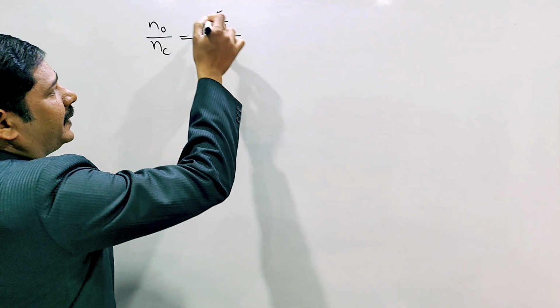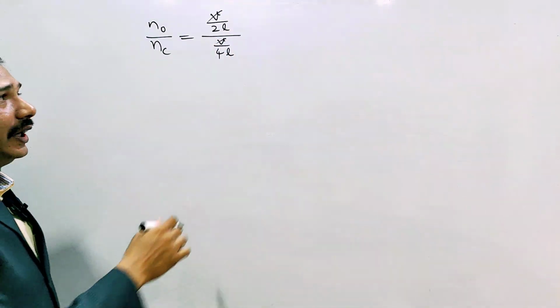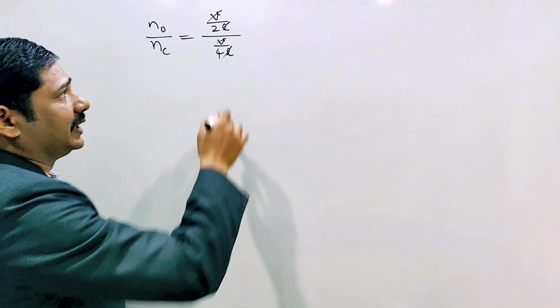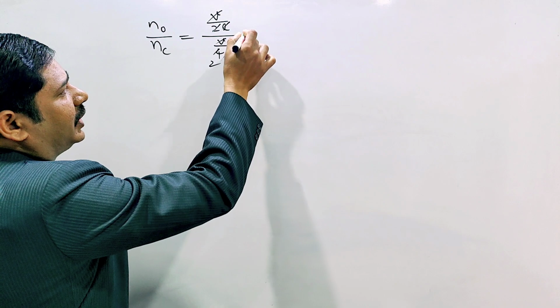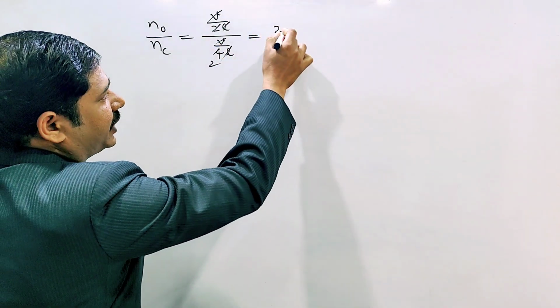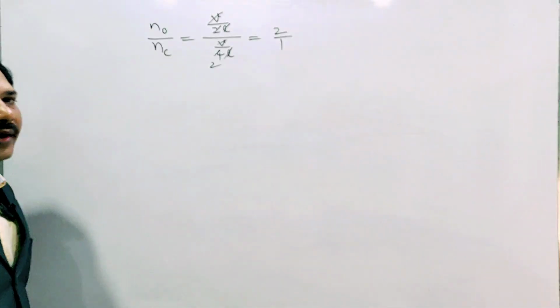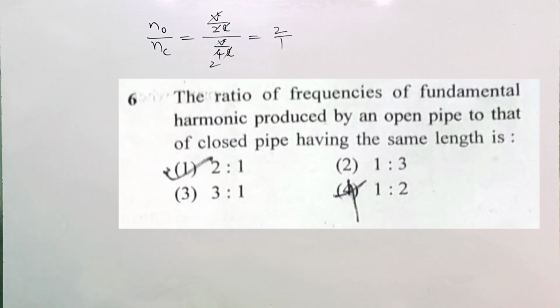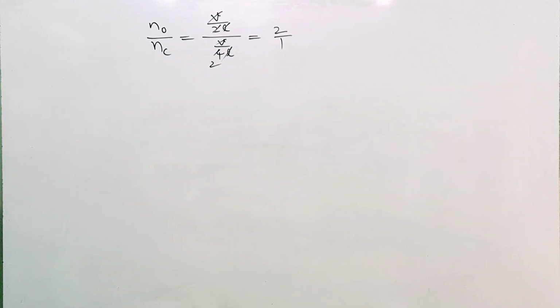The speed of sound is also the same, and L, the same length, gets cancelled. 2 ones are 2, 2 twos are 4. So in the denominator 1 by 2 is there. If we send it to the numerator, it becomes 2 by 1. Therefore the ratio is 2:1. Next question you can check.